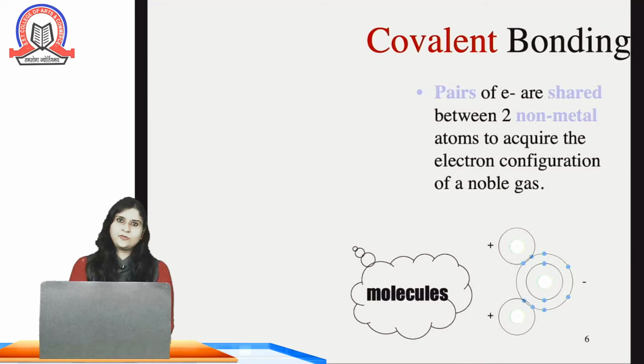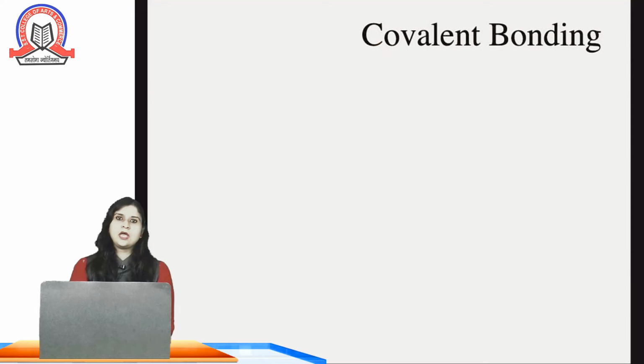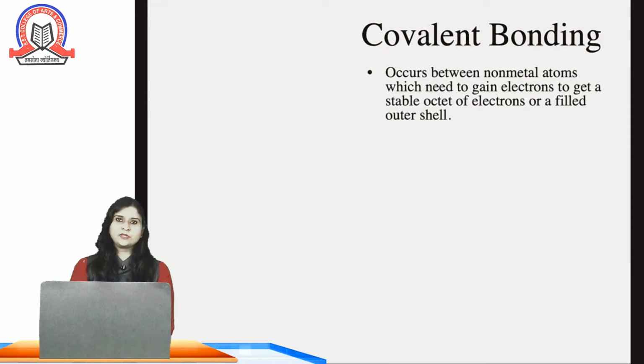As you can see in the picture, positive hydrogen atom is getting attracted towards negative oxygen atom, and the sharing of electrons is taking place in this structure. So, two hydrogen atoms are sharing one electron each with oxygen, which needs two electrons in its valence shell, and as a result they form water molecule.